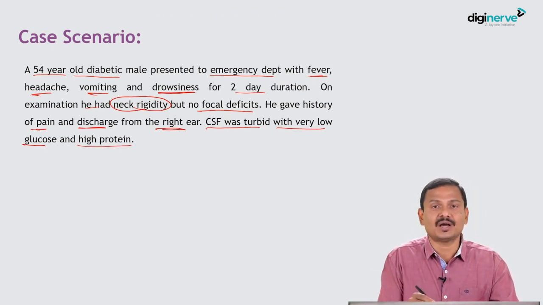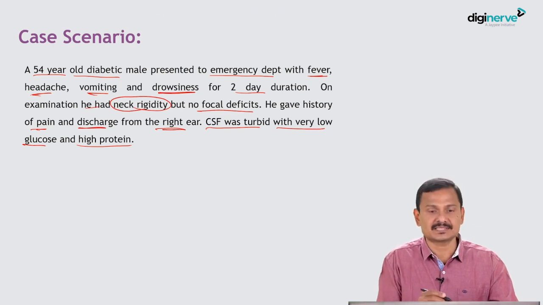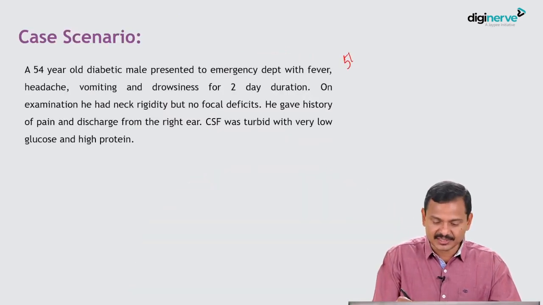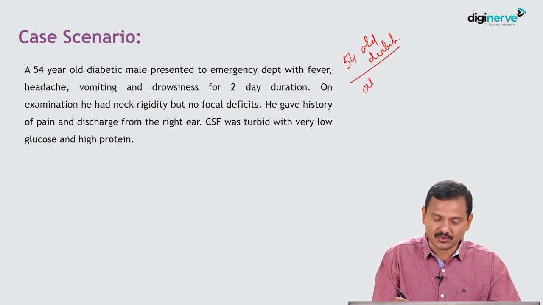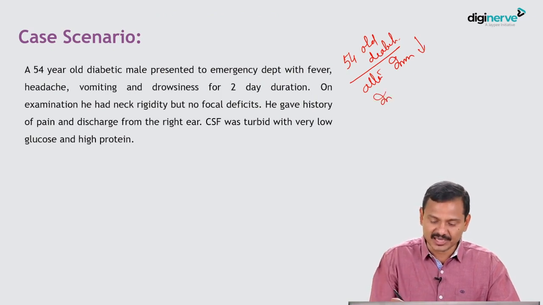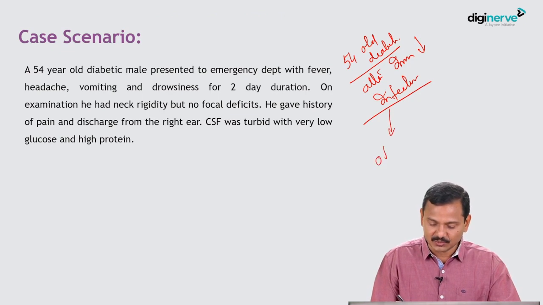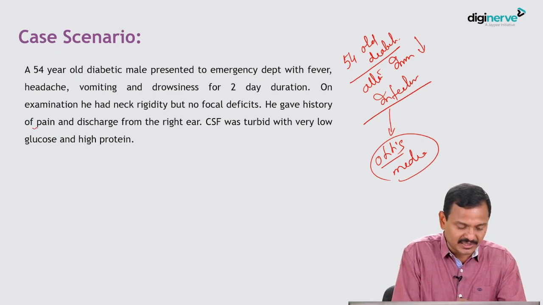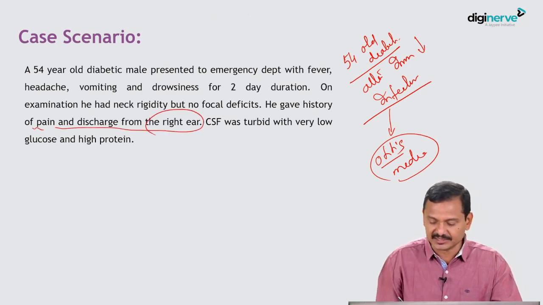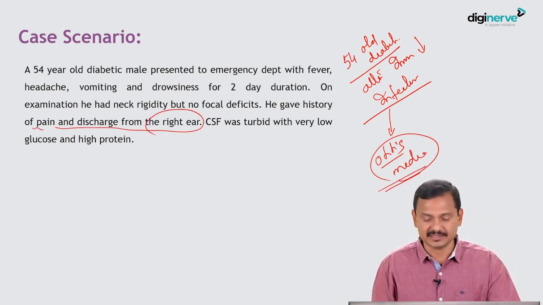So I hope you have understood the disease that this patient is suffering from. For the people who have not got the answer, let's analyze it. So he is a 50-year-old diabetic. Diabetic means altered immunity, or you can say decreased immunity. So he has a chance of infection. In addition to that, he had pain and discharge from the right ear. That indicates he has otitis media.